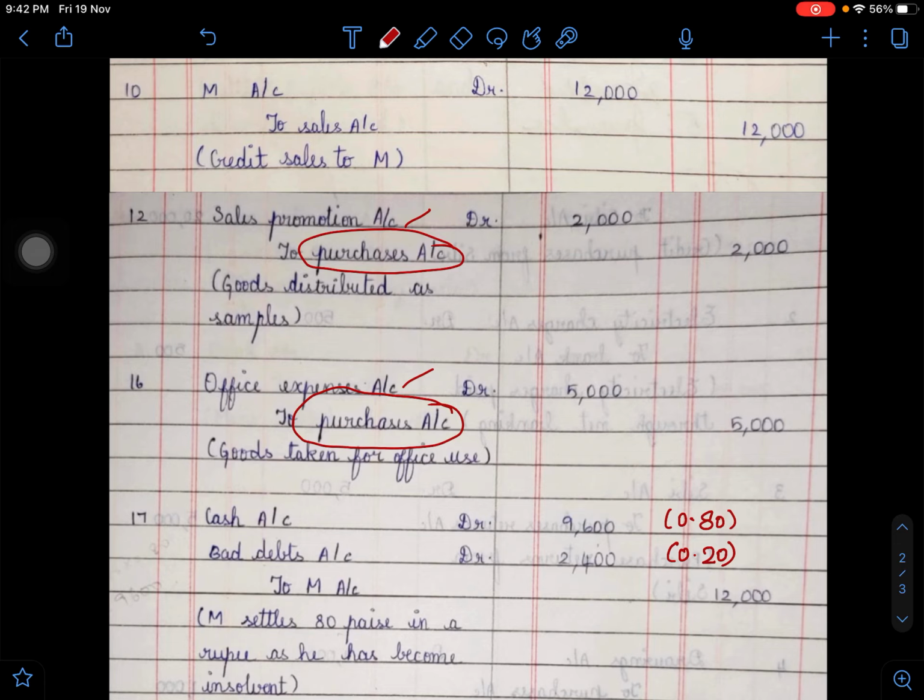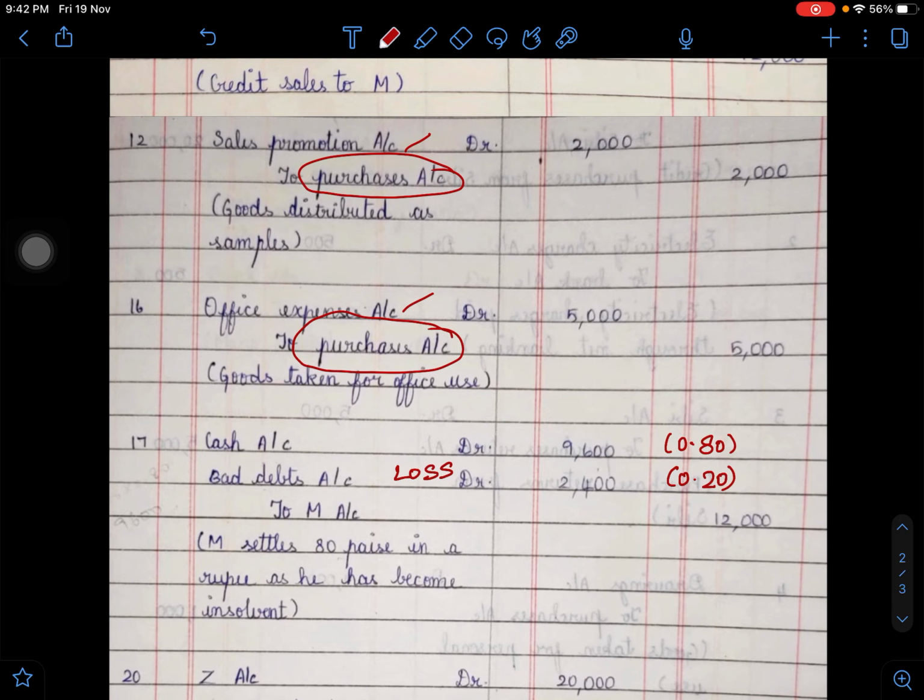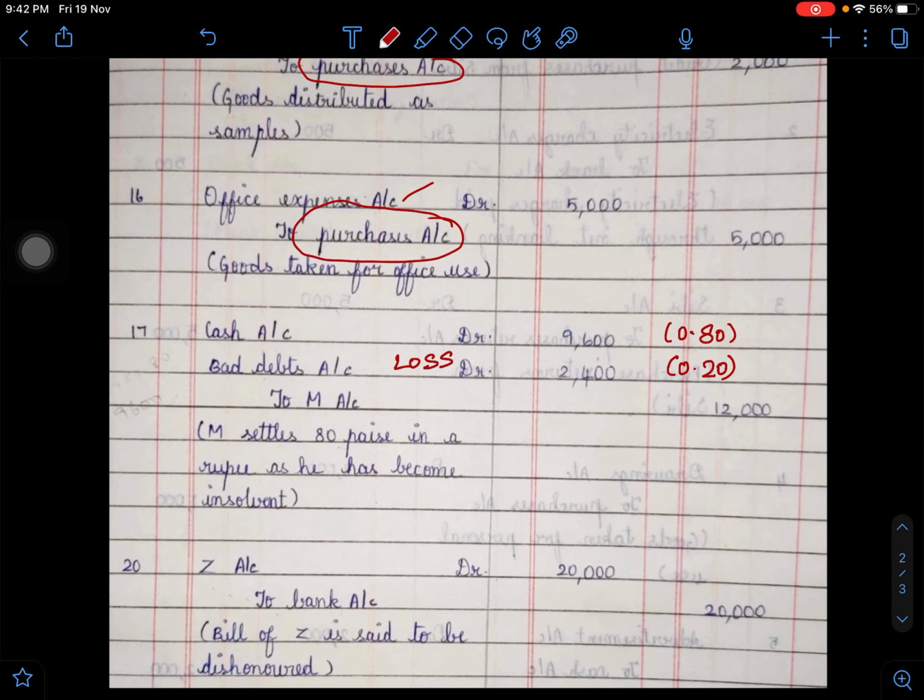So how do you write this? Cash account debit 9,600, it's received. Cash not received is the loss part. Bad debt is a loss, so debit bad debts, as it is a nominal account, and who is the actual debtor? To M. Debit the receiver, credit the giver, isn't it? So M is the giver. M settles 80 paise in a rupee as he has become insolvent.